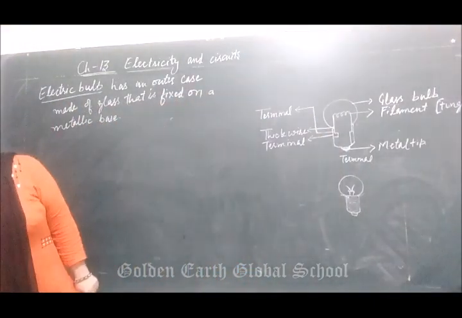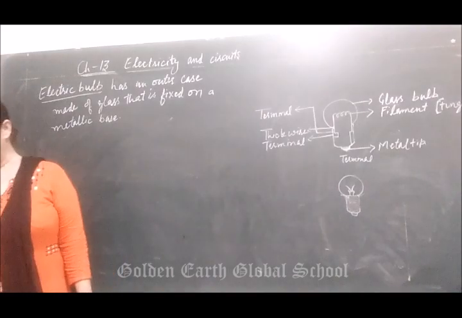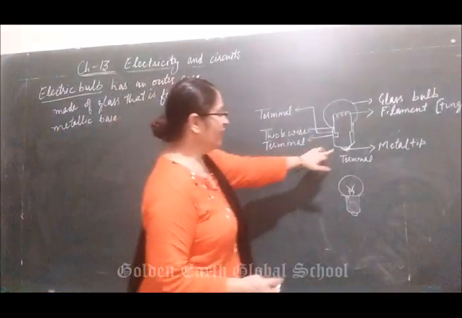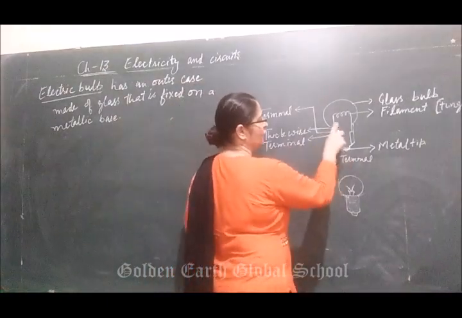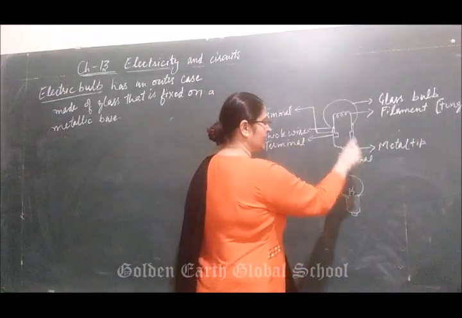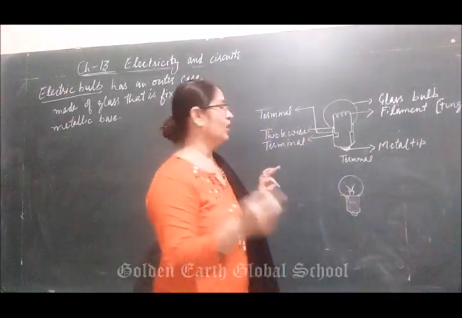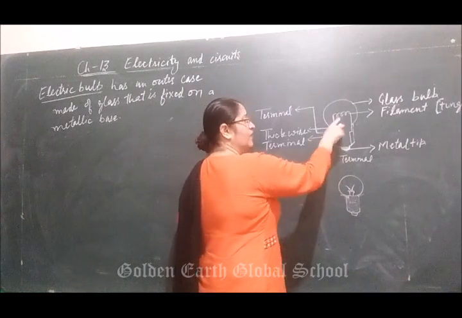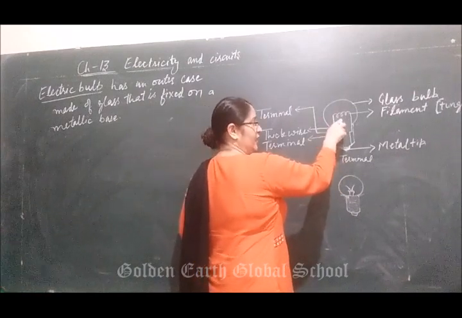And the two terminals of the bulb are fixed in such a way that they do not touch each other. And when the electric current is passed through the filament of the bulb, the filament becomes hot. Means when these two terminals touch each other, when the switch is on, then current starts flowing. Why does current start flowing? Because they are both connected with each other, and this filament starts heating up.